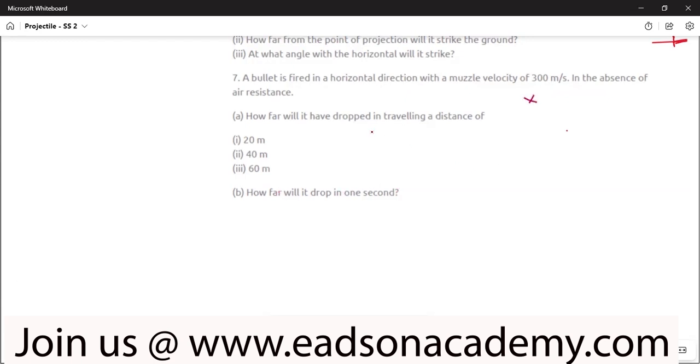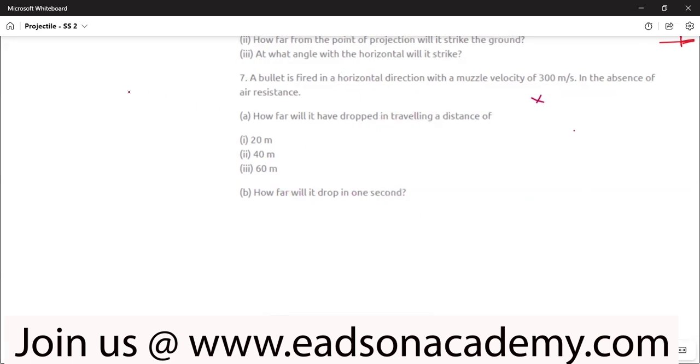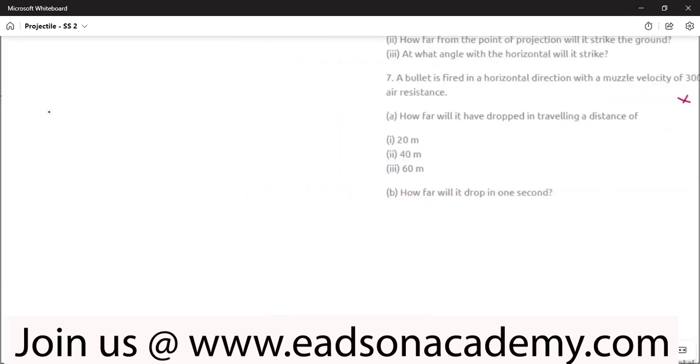Okay. Now, let's say the bullet was fired in a horizontal direction. Of course, as the bullet is losing its momentum, it comes down gradually until it finally hits the ground. As such, it's going to trace out a parabolic path like this. This is the motion of a projectile as it travels along the path.